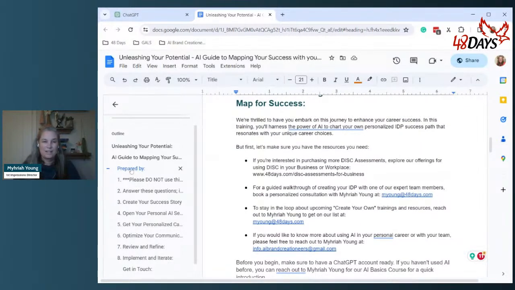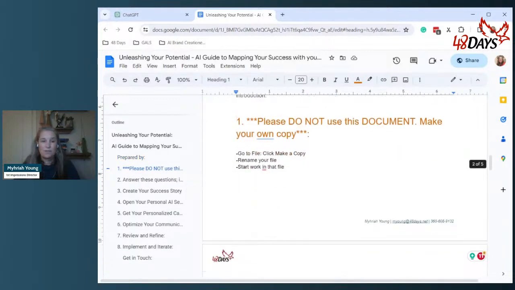Now I created this to basically just go right through the steps. So the first thing you actually need to do is please do not use this document. The way Google Docs works is it will use our master copy. And obviously we want you to have your information. So please make sure that you just take this super fast step.